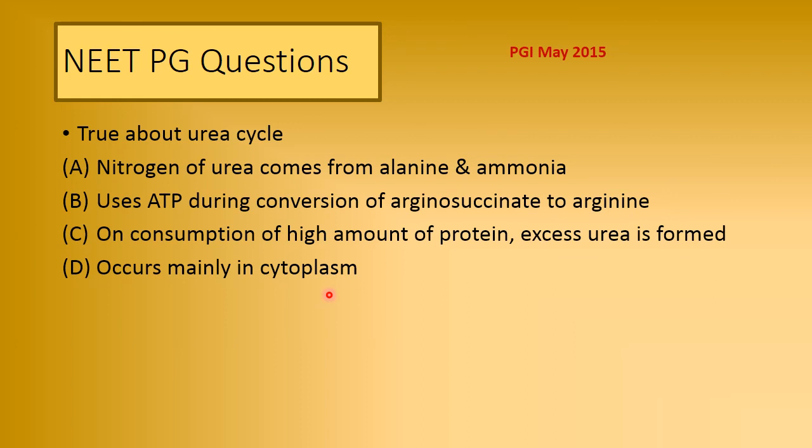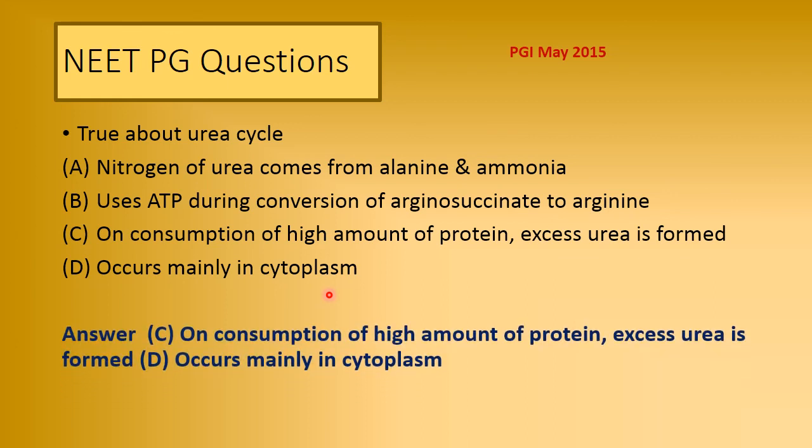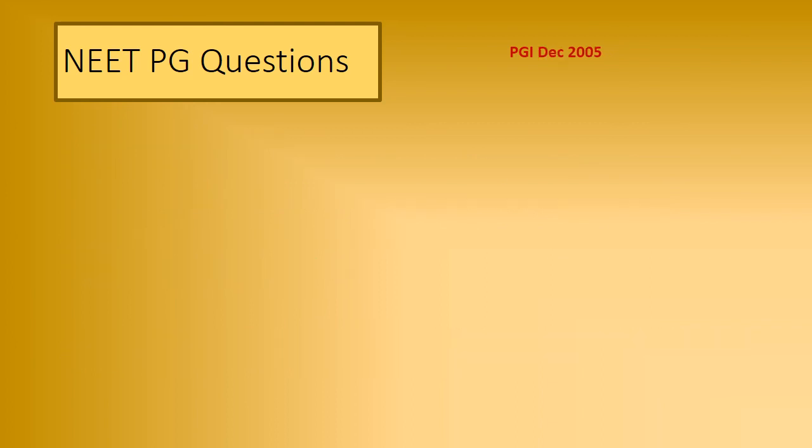So either all are wrong, or the correct ones are C and D. On consumption of high amount of protein, excess urea is formed, and it partially occurs in cytoplasm. It does not occur mainly in cytoplasm, but it partially occurs in cytoplasm. So the statement is somewhat confusing.